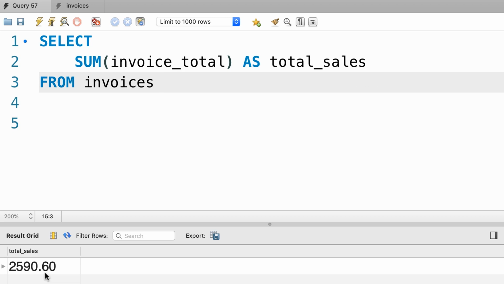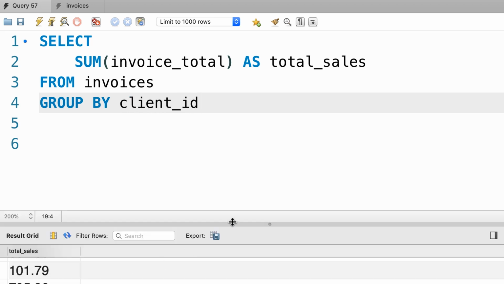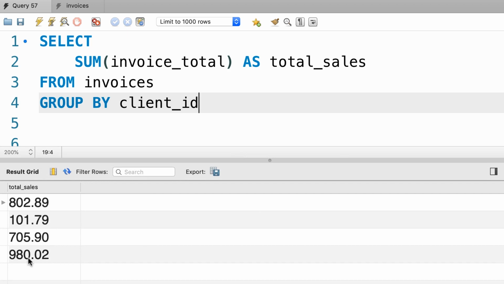So here's how it works. Right after the from clause, we use the group by clause, and here we type out one or more columns for grouping data. For example, we can group data by client ID. And now when we execute this query, instead of one value, we see 4 values.